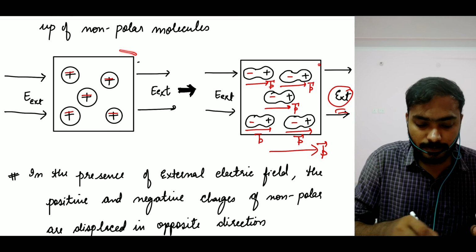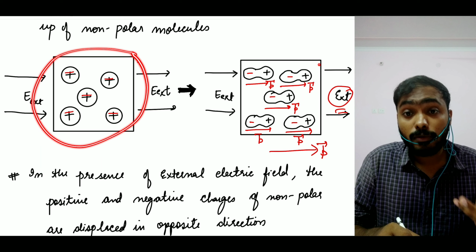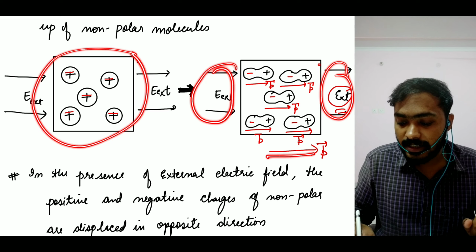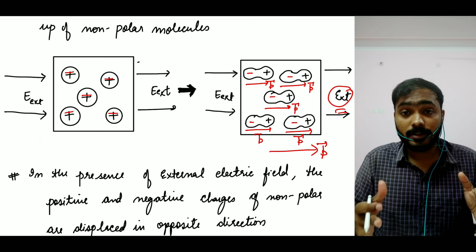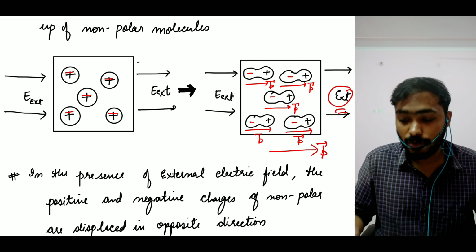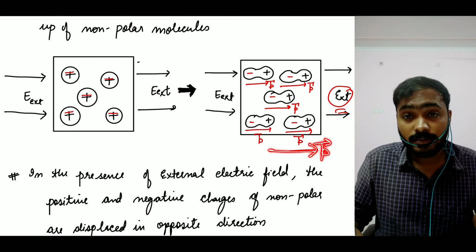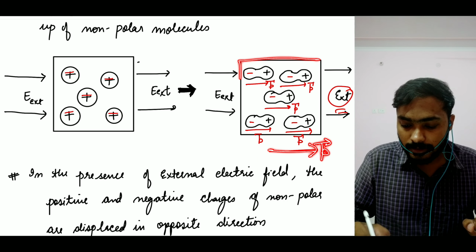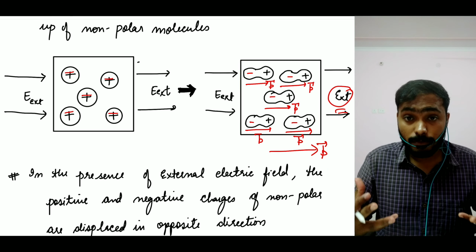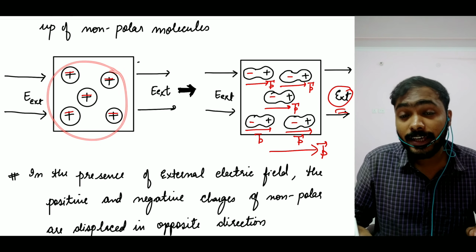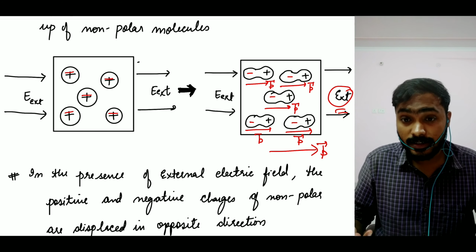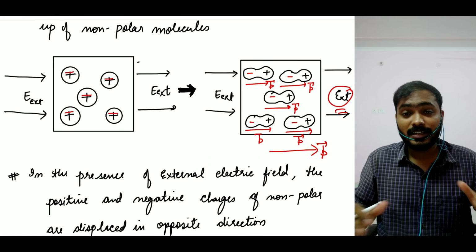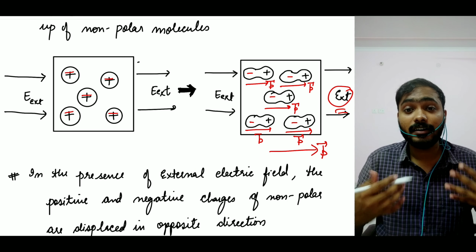Now this material which was made up of non-polar molecules, with the help of our external field, has gained not a permanent, but an induced dipole moment in the direction of your external electric field. Is that a yes or no? So when this happened, we say the material which was made up of non-polar molecules is now polarized with the help of your external electric field. So when I say polarized, that means it has gained a dipole moment.